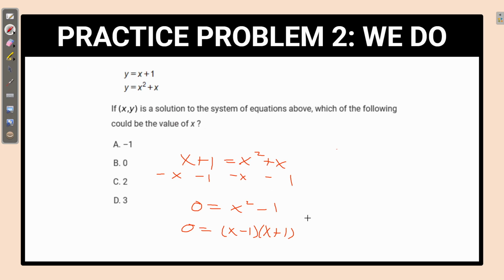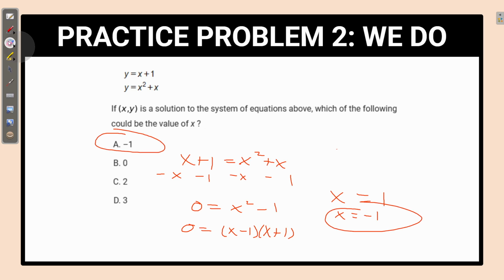Okay, so knowing that, we can say that x equals 1 and x equals negative 1 are points, or rather x coordinates, where the two equations will be equal. So let's plug in one of these to find a value of, oh, never mind. It just says to find the value of x. I thought it was asking for the value of y. But since it's just asking for the value of x, we have negative 1 here, matches with answer A. Therefore, that is going to be the correct answer here.